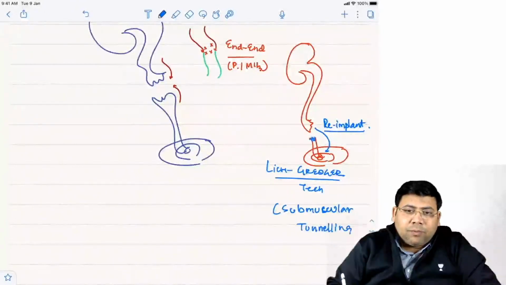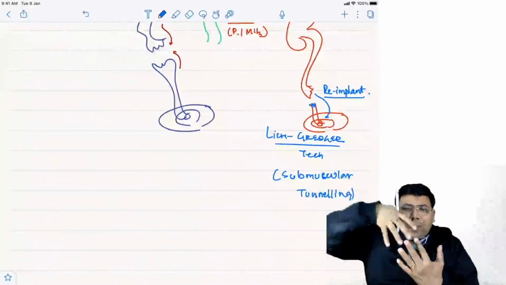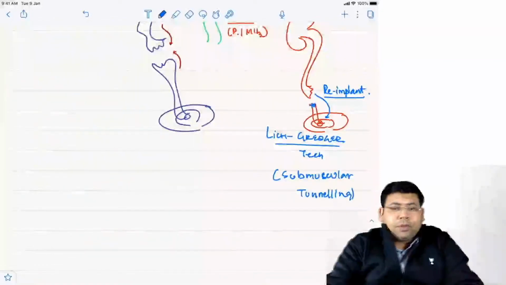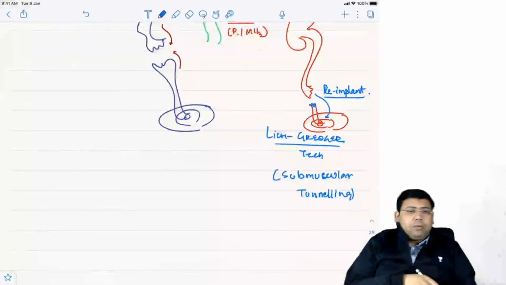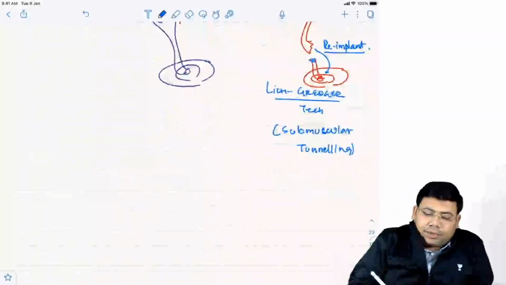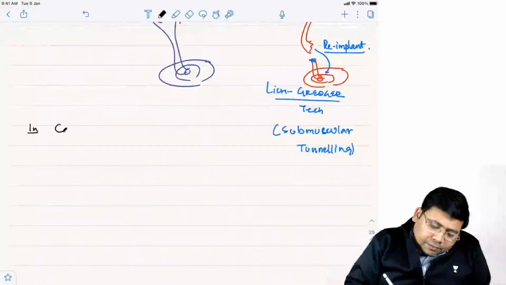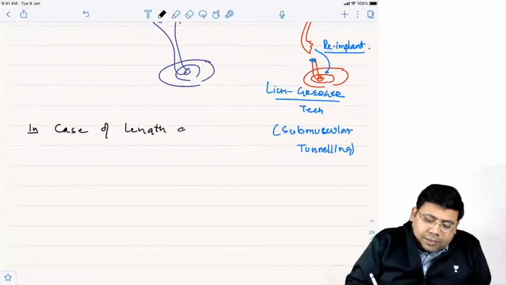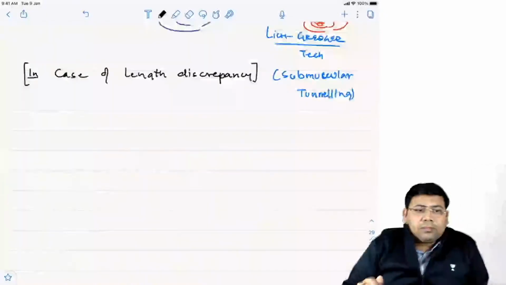Now, bache, there are two or three important questions. What are they? If the gap between them is more, suppose you're not able to approximate them. How to manage that? Let us study that also. In case of length discrepancy, how to manage this now?